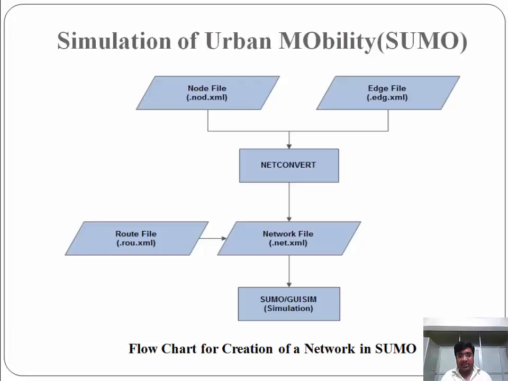The network file is combined with the route file, which provides description about the vehicles, like the speed of the vehicle, acceleration, deceleration, and color, everything is discussed in the route file. All these are combined to give input to SUMO. We generate a SUMO configuration file.